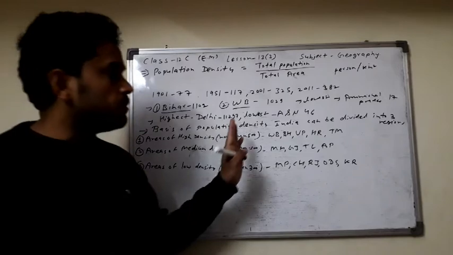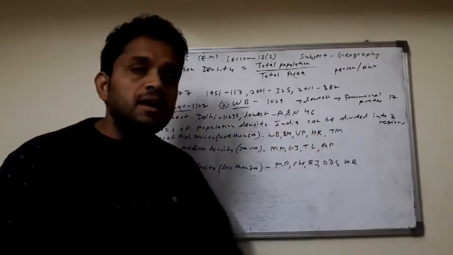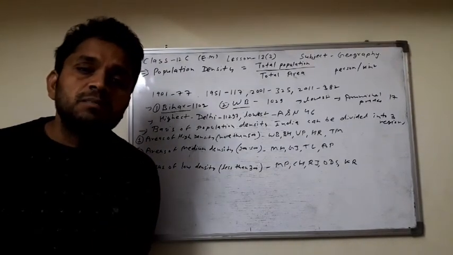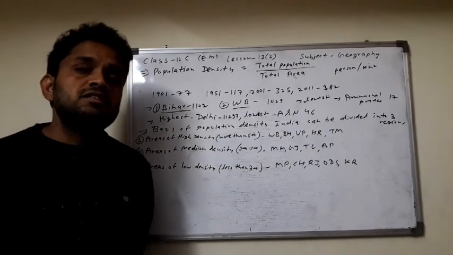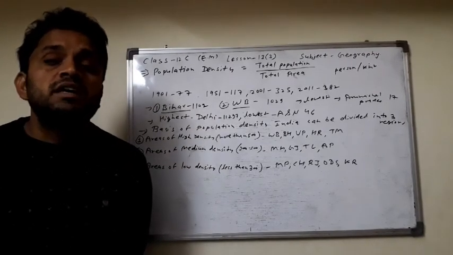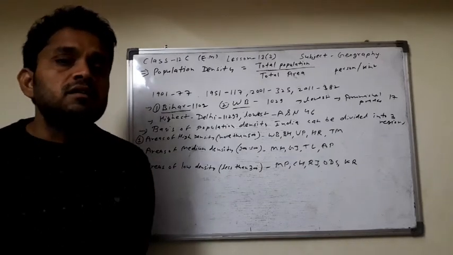And the lowest among Union Territories is found in Andaman and Nicobar Islands, approximately 46 per square kilometer. So the population density is uneven in India.